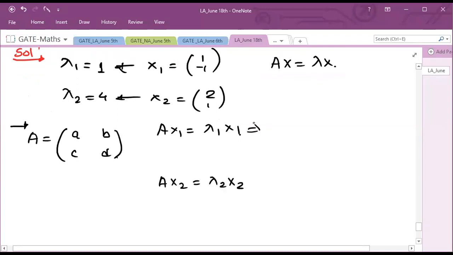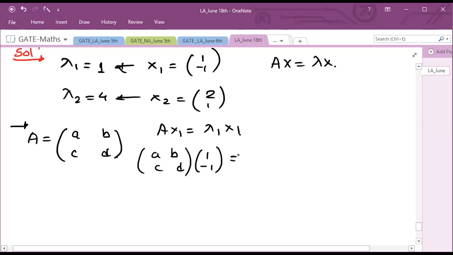Now A into x1: A is [a b; c d], I'm multiplying this with [1; minus 1]. Lambda 1 is 1, and again x1 is [1; minus 1]. If I simplify this, I get a minus b and c minus d, equal to 1 and minus 1.